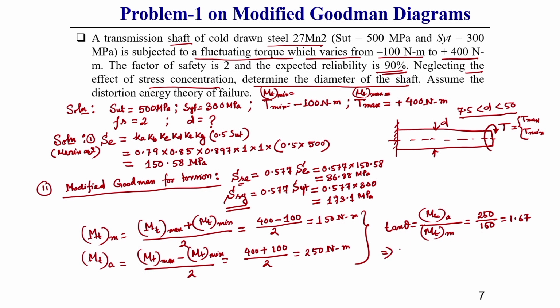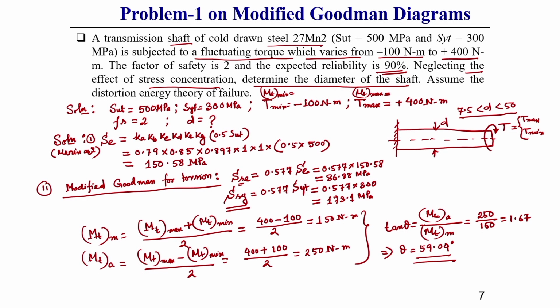From here we get theta equal to 59.04 degrees. Now, based on this information, we will draw the modified Goodman diagram for the torsional case.